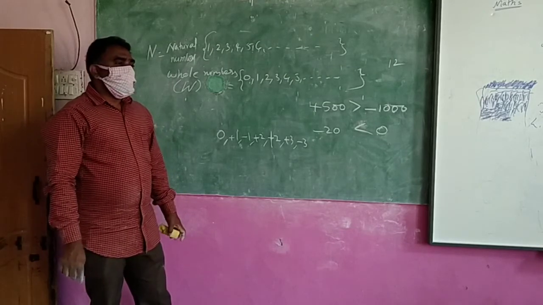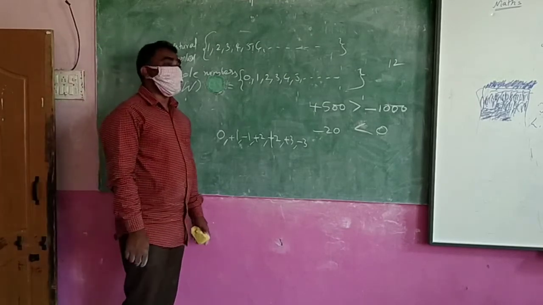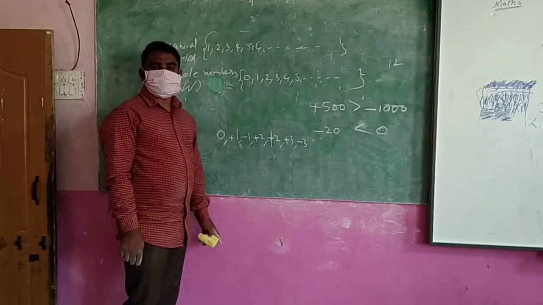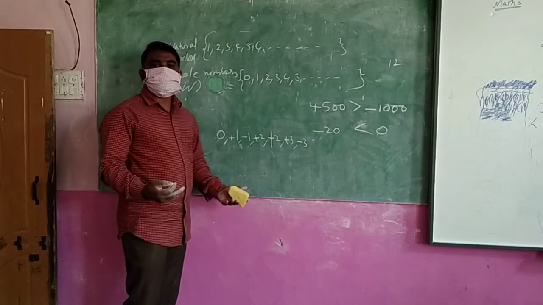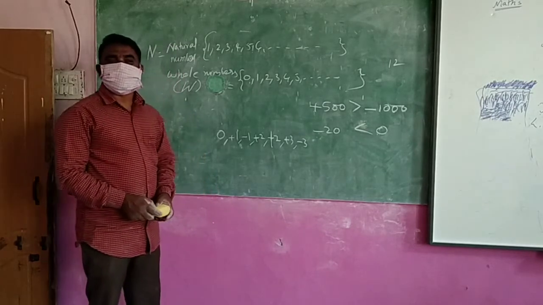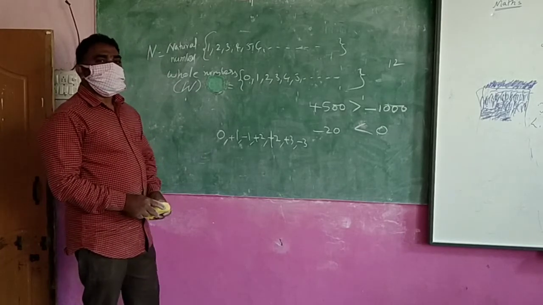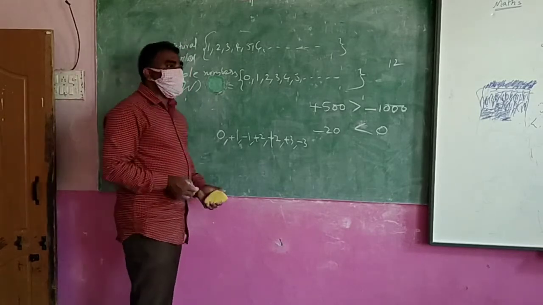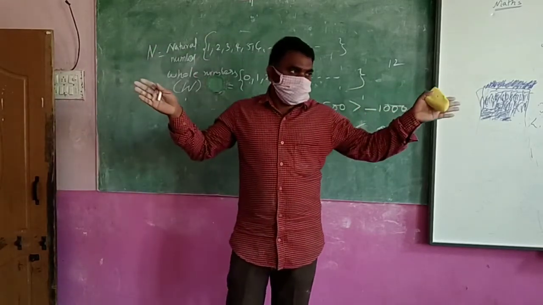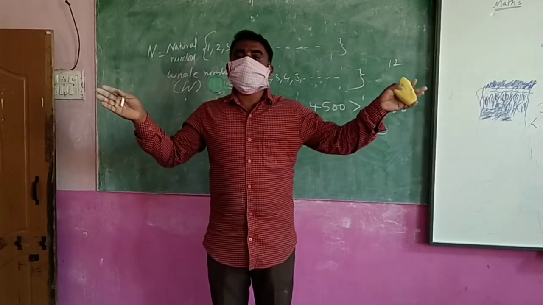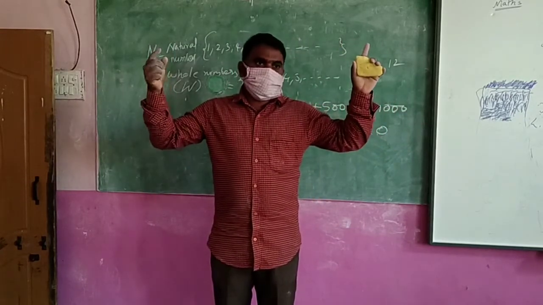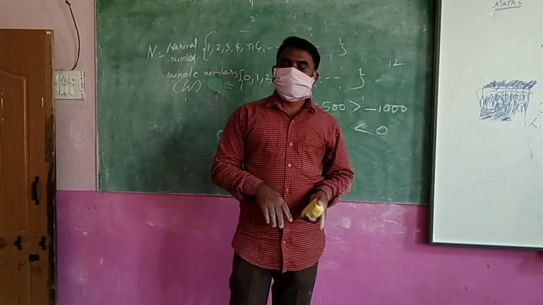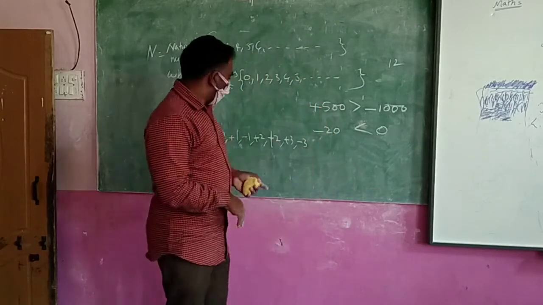Because we should not get two sides. Why? What is the reason? Shall I say the reason? You know the number system. When you write a number line, if you take two numbers, the one on the right side is bigger and the one on the left side is smaller. Yes or no? Yes.